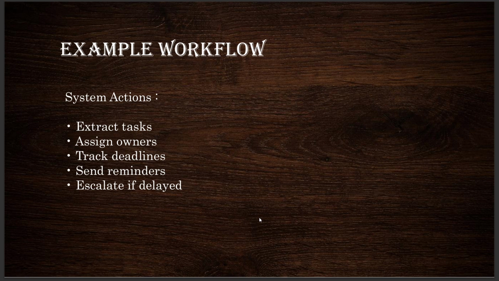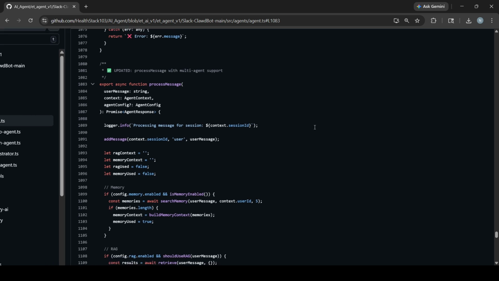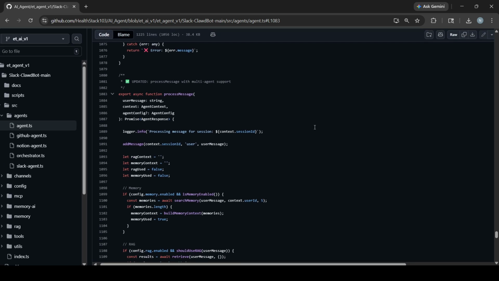So let us go through the code. Now I will briefly show the core implementation of our idea.